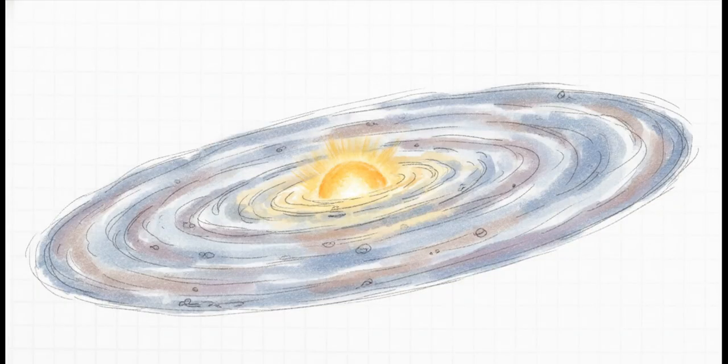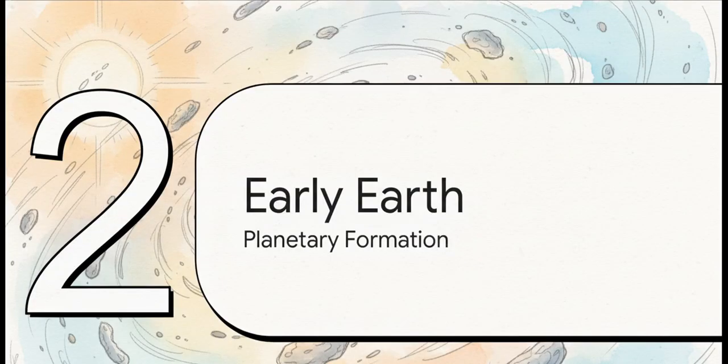As that giant dust cloud collapsed in on itself, it started to spin wildly, flattening out into a massive disk. Picture a ball of dough being tossed and spun into a giant pizza crust. The center of this spinning disk got so densely packed and unbelievably hot that nuclear fusion finally ignited. And boom, in that brilliant flash of ignition, our sun was born. Moving right along to part two, forging the early Earth.